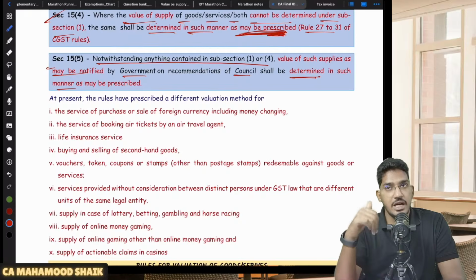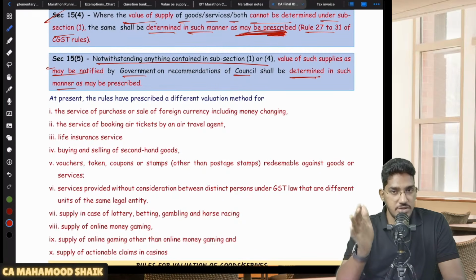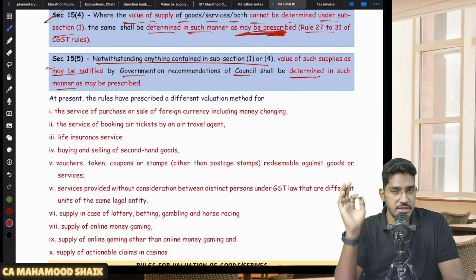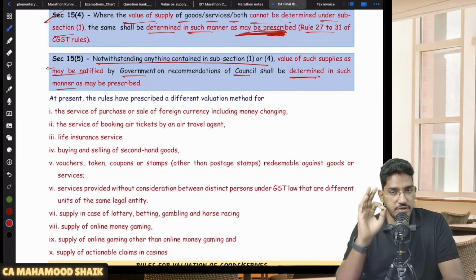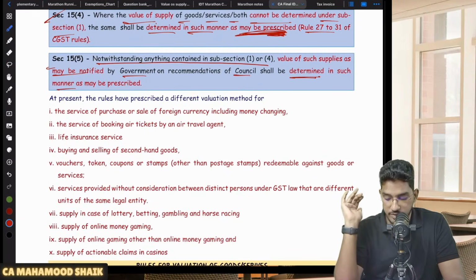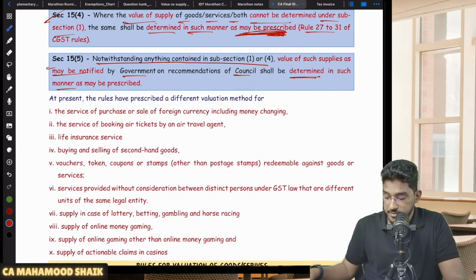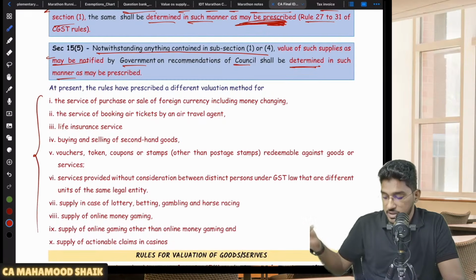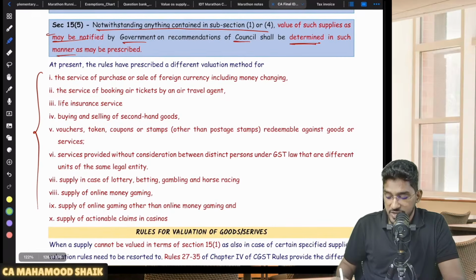Understood? So like that, government can notify some supplies on the recommendations of the council, for which they can give you different rules for valuation. For those notified supplies, the valuation must be done according to those different rules only, not 15 subsection 1 or 15 subsection 4. This will have an overriding effect. And there are various bunch of services which are actually notified here, the list which we are going to cover in the subsequent chapter. If I give you a few examples, sir, what services are notified under 15 subsection 5?